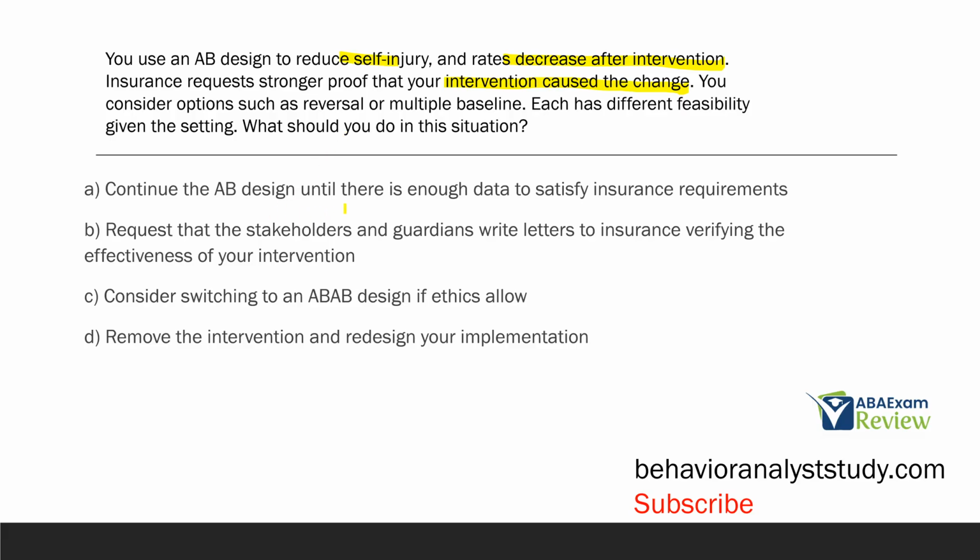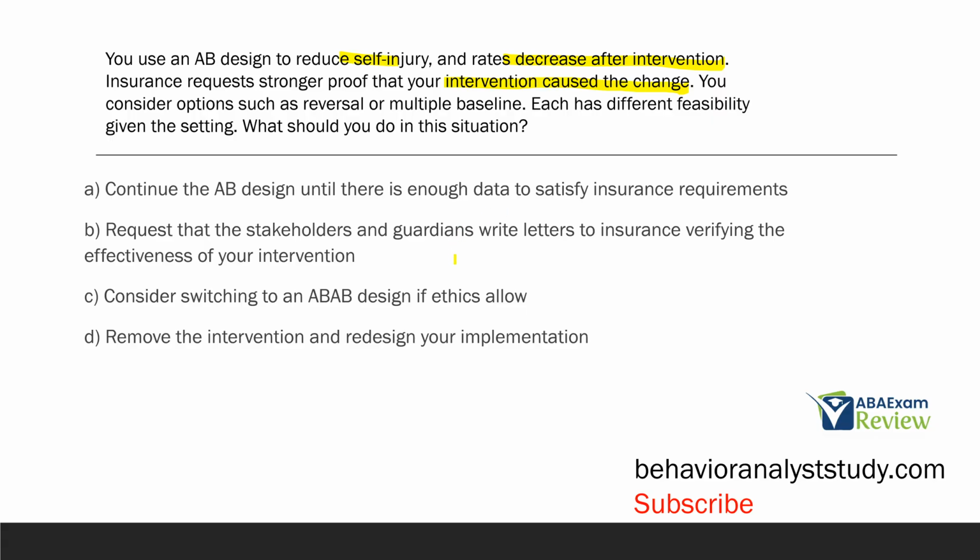A, continue the A-B design until there's enough data to satisfy insurance requirements. The problem with this is there's not enough data. Just the A-B design is never going to indicate strong functional relation or functional control because there's no reversal, right? All we did was go from baseline to intervention. So A is really not going to meet the requirements of the insurance.